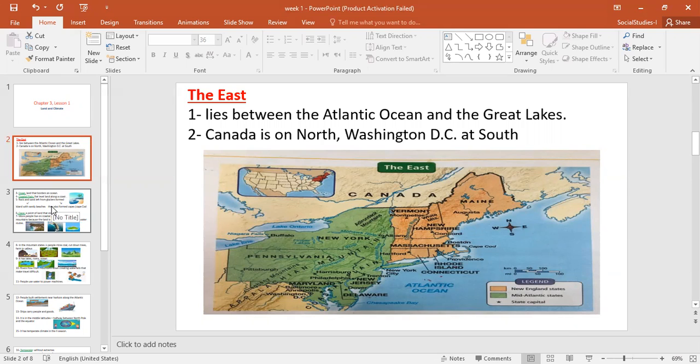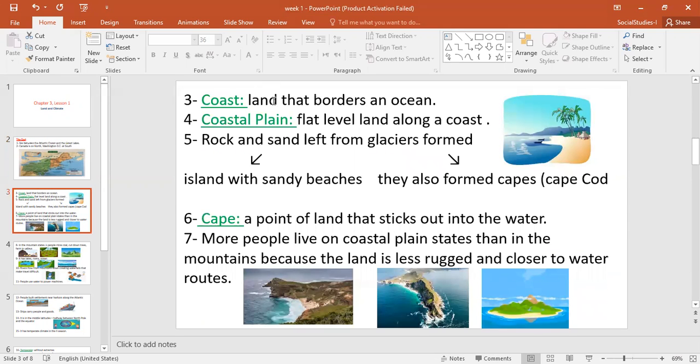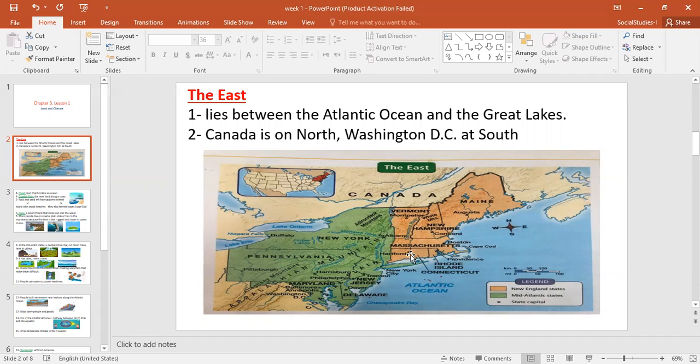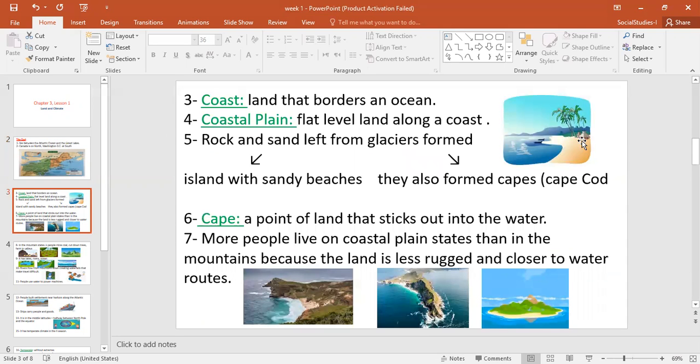Okay, let's move to the other information about the east. Number 3, the coast. As you can see, here is the east side of the east. It lies along the Atlantic Ocean. So all of this land along the Atlantic Ocean is called the coast or coastal plain. What is the meaning of coast or coastal plain? It means the land that borders an ocean.